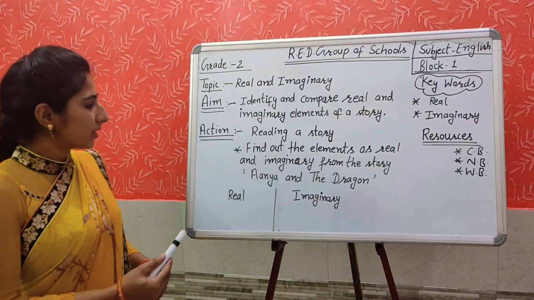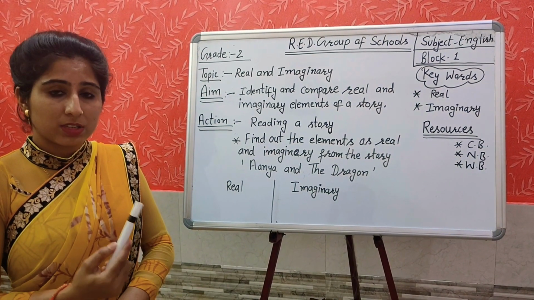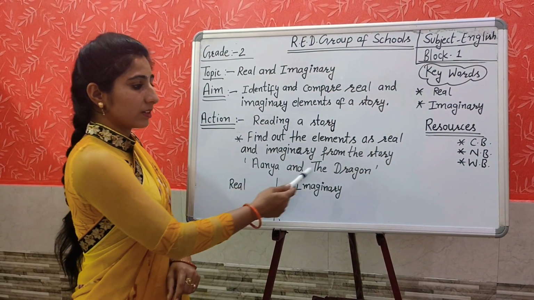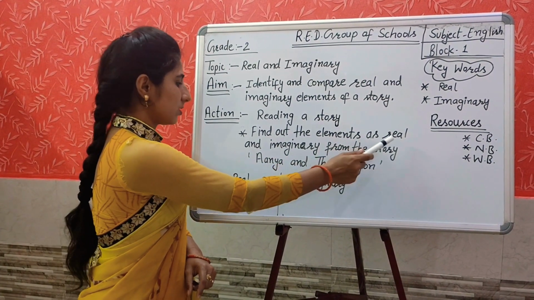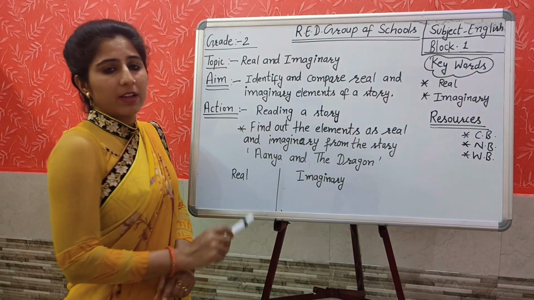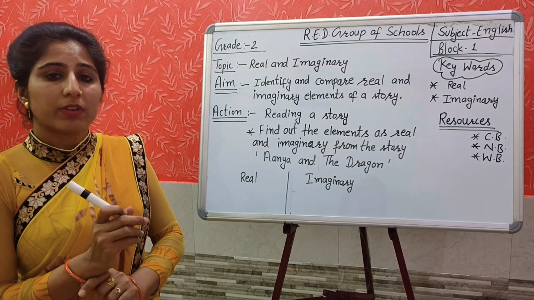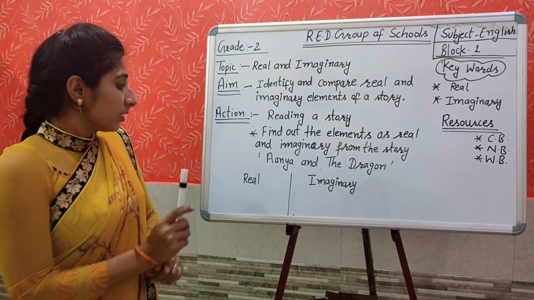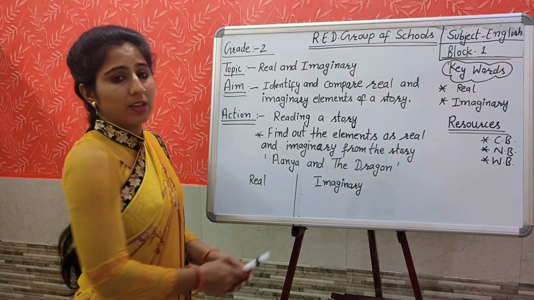Yes, students, now it is time for the second activity. Yesterday we read the story about Anya and the dragon. Now what will we do? Find out the elements as real and imaginary from the story Anya and the dragon. Now you will take your notebook and you will make a table like this, real and imaginary.